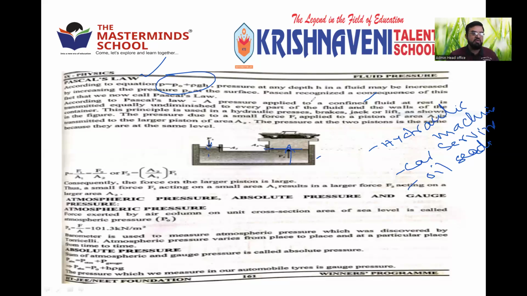That is called the principle. You know pressure is equal to force by area, F1 by A1 equals F2 by A2, because both are the same. So you can get the F2 value. The force exerted is nothing but A2 by A1 into F1. Suppose you are applying a 5 Pascal force, but it will come out as 10 Pascal. The force is increasing. That is called Pascal's law, because of the distribution of the force equally over all areas.